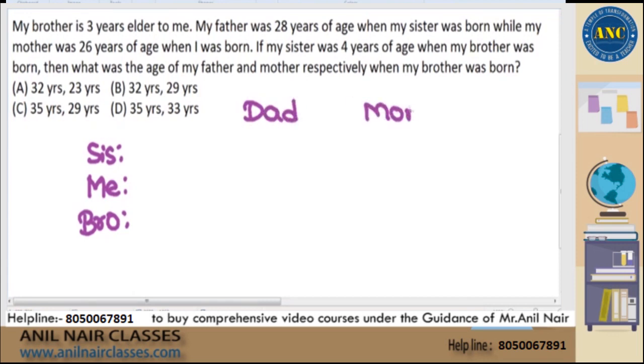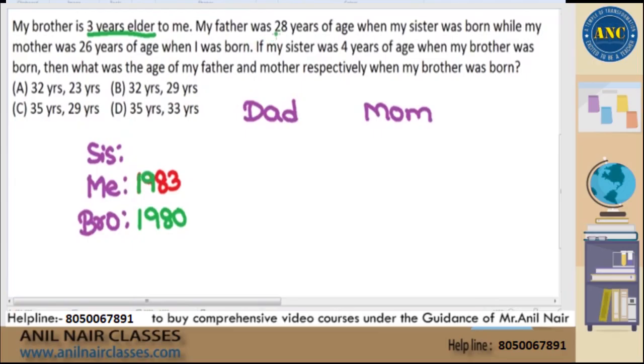Now see here. You take any year of your choice. Similarly, if I take the World Cup 1983 as my birth year, for example, right? The first statement says, my brother is 3 years elder to me. If I was born in 1983, my brother would have been born 3 years before 1983. He was born in 1980. That's the first statement.